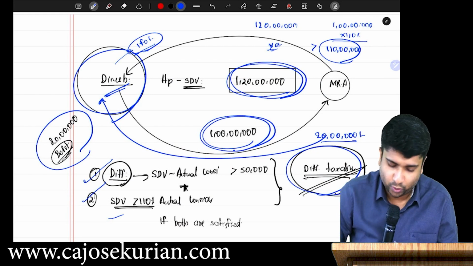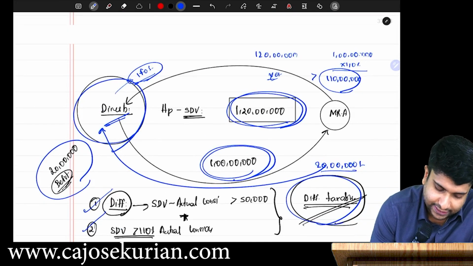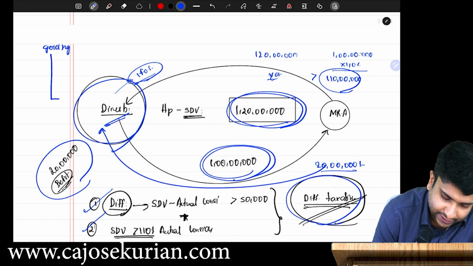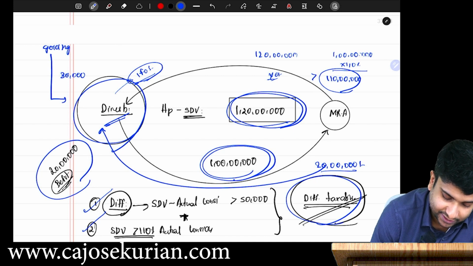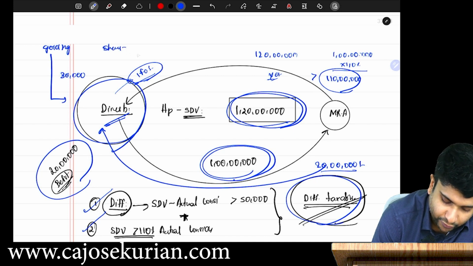Say for example, our example Dinesh got a gold ring having a value of say 30,000, and he got some shares having a fair market value of say 40,000.